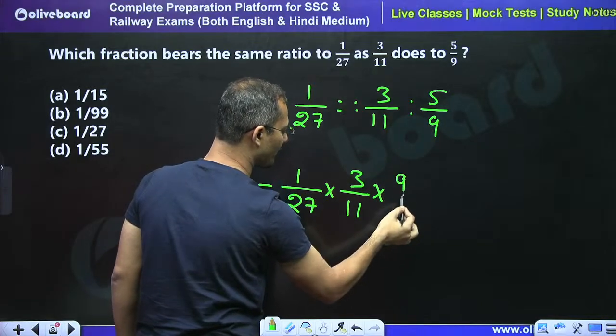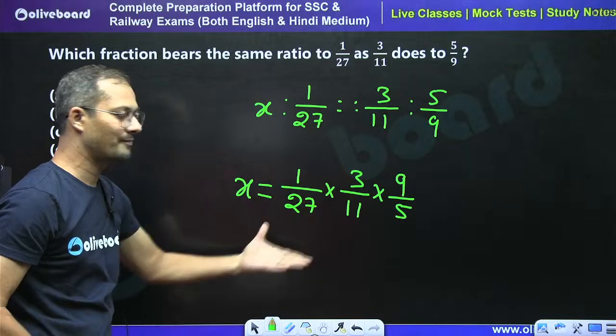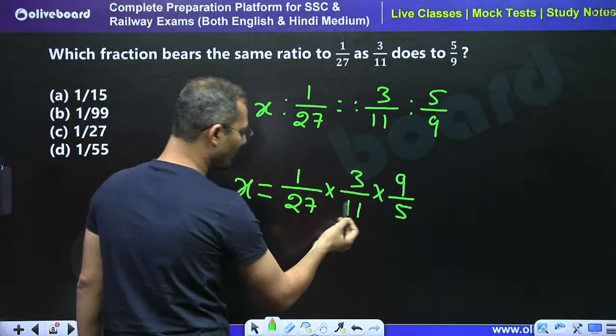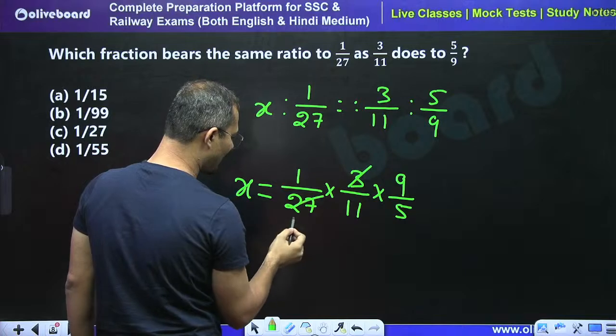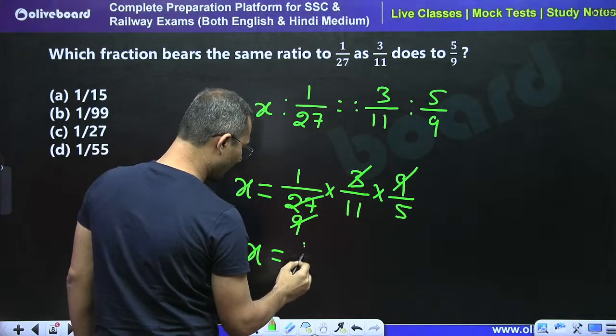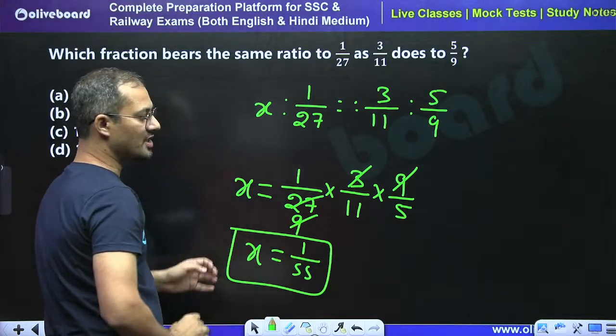Take the odd term reciprocated, and directly write this. After this you will save your time. By 3 this is cancelled, by 9 this is cancelled. So x is equal to 1 by 55. Got the point? Did you understand?